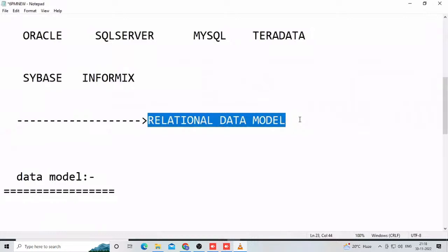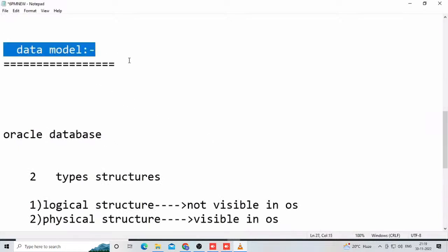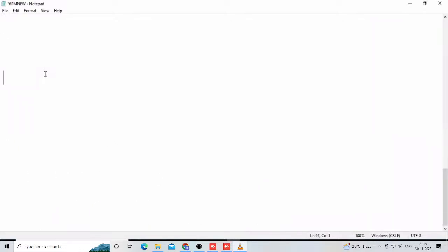The relational data model, from 1970 onwards. This is a new model; one person introduced it. I will tell you, but before that, what is a data model? It's easy. Does anybody have an idea? Are there any computer students? They are well-known to you. Don't write anything, these are demos. Okay, data model.